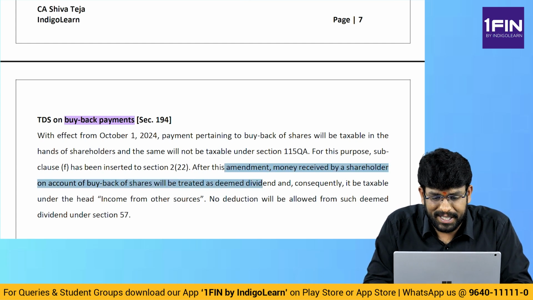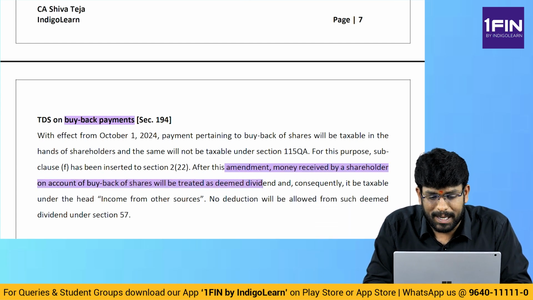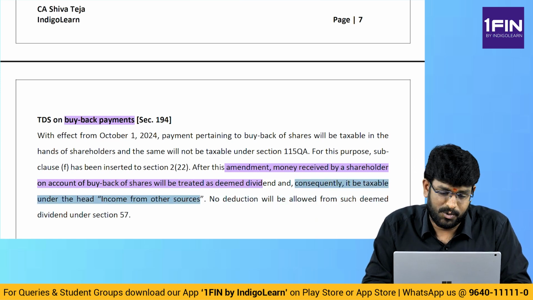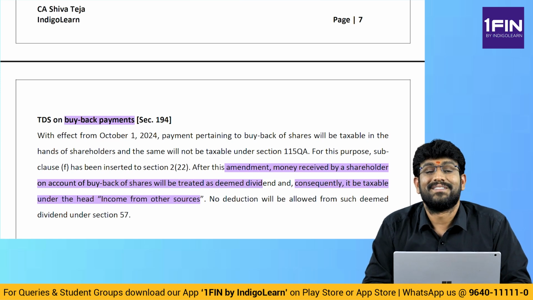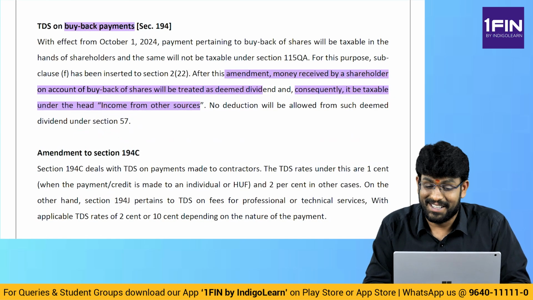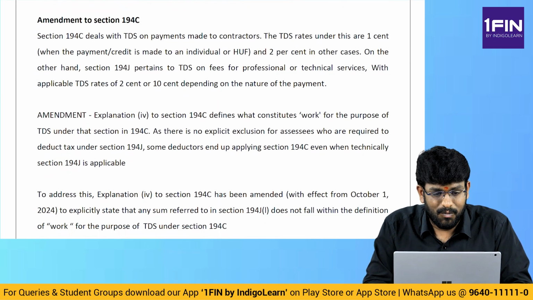After the amendment, money received by the shareholder on account of buyback will be treated as deemed dividend. It will be taxable under income from other sources. So automatically TDS also is supposed to be done. Are we clear with this point? Excellent. Next amendment in TDS, guys.